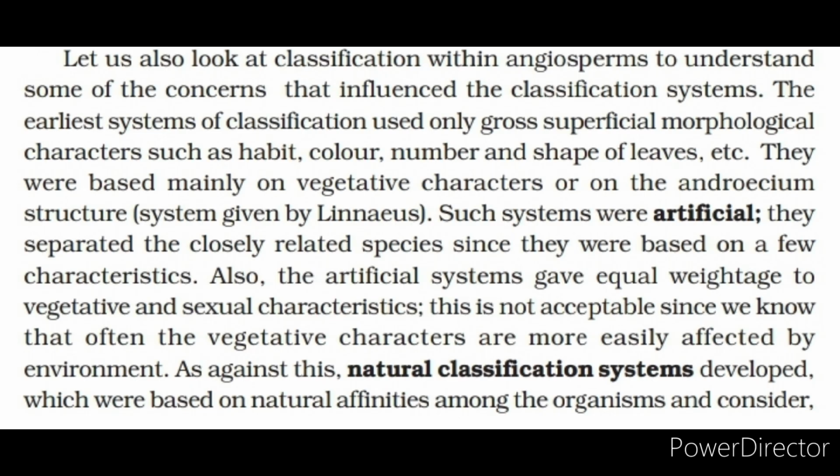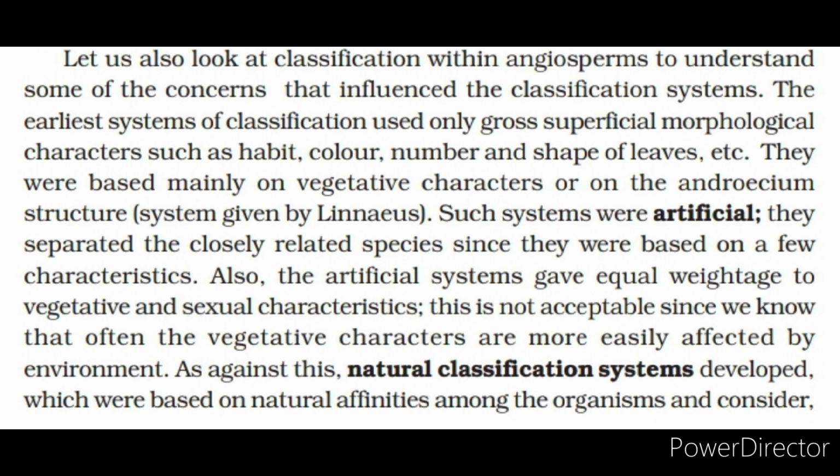Let us also look at classification within angiosperms to understand some of the concerns that influenced the classification systems. The earliest systems of classification used only gross superficial morphological characters such as habit, color, number and shape of leaves, etc. They were based mainly on vegetative characters or on the androecium structure system given by Linnaeus. Such systems were artificial. They separated the closely related species since they were based on a few characteristics. Also, the artificial systems gave equal weightage to vegetative and sexual characteristics.